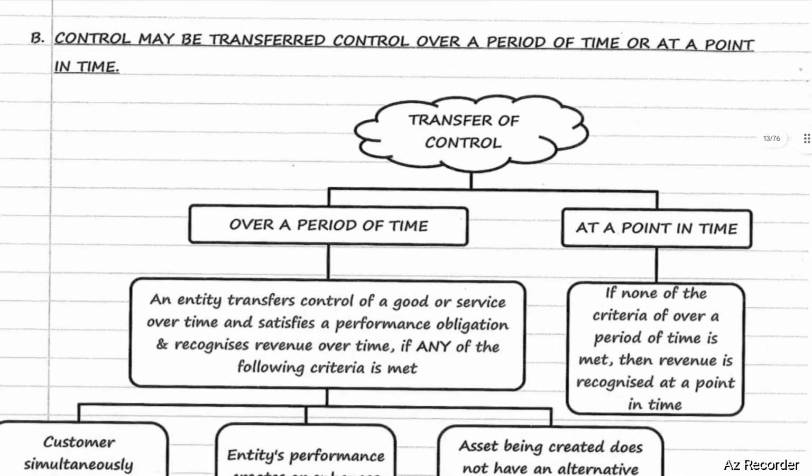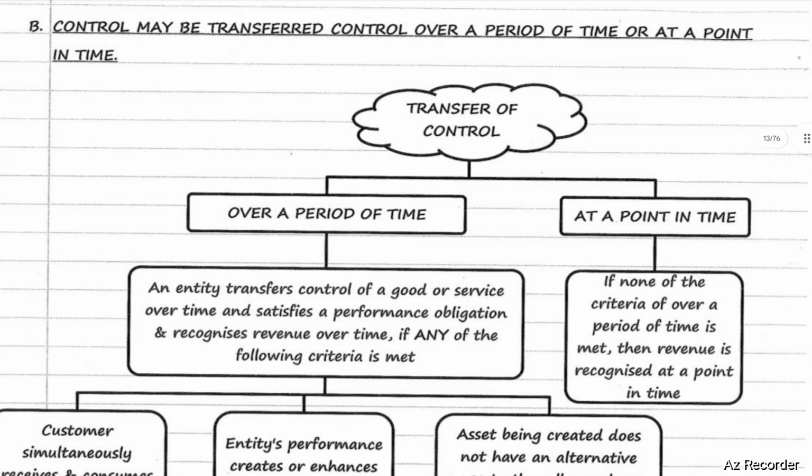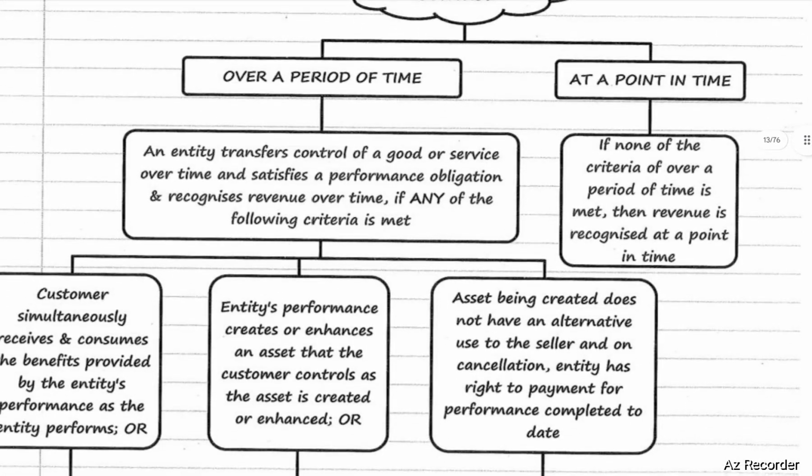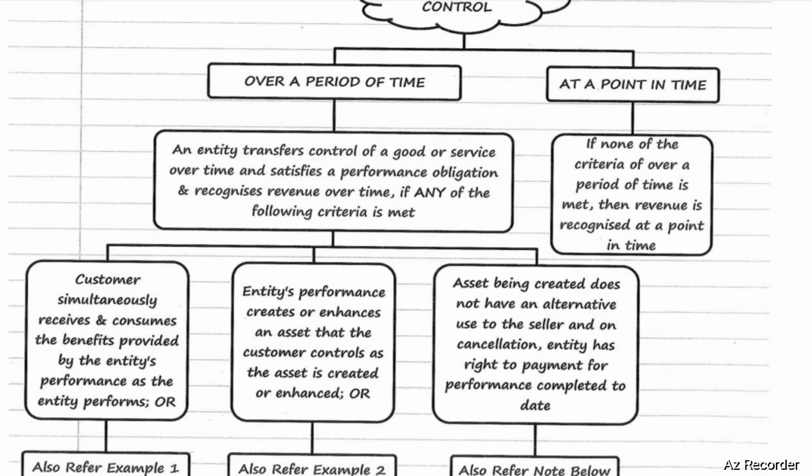Next, control may be transferred either over a period or at a point in time. So generally, control may be transferred either at one point of time or over a period of time. In case of transfer of control over a period of time, an entity transfers control of goods or services over a period of time, and satisfies a performance obligation and recognizes revenue over time if any of the following criteria are met. If any of the following conditions are satisfied or criteria are met, it is said that control is transferred over a period of time.